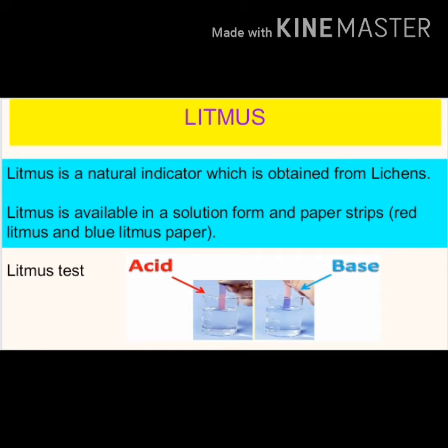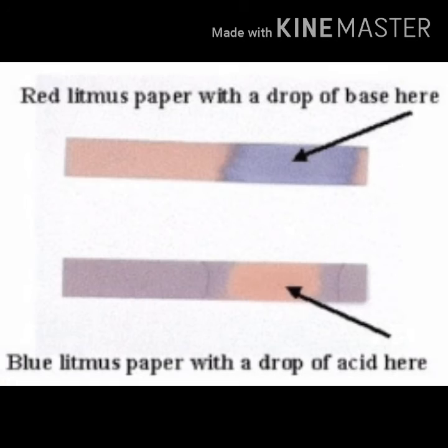Litmus. Litmus is a natural indicator which is obtained from lichens. Litmus is available in solution form and paper strips: red litmus and blue litmus paper. Acids turn blue litmus paper red in color, and bases turn red litmus paper to blue color.